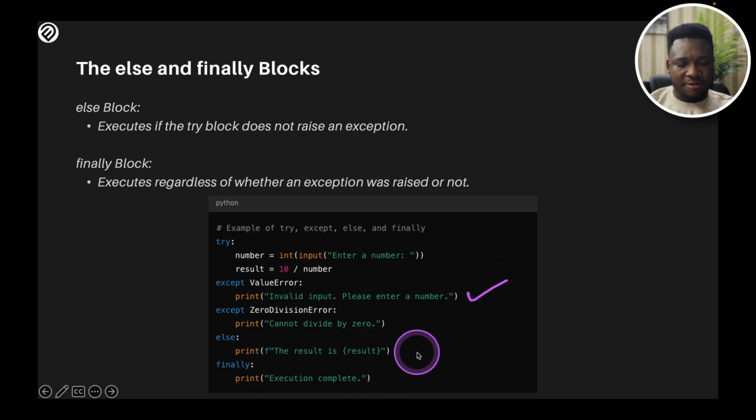Finally, the finally block executes regardless of whether an exception was raised or not. So this is going to run regardless. Whether you have an exception or you don't have an exception, this is going to run, and that is the finally block. In my case, I'm just saying execute complete regardless. I'm not giving you what the output is, I'm just saying that this is executed.